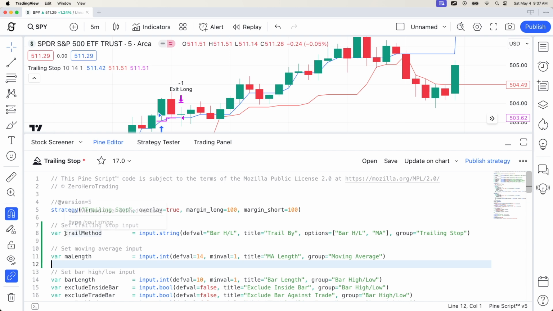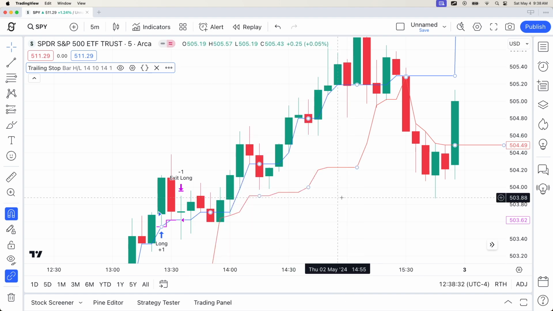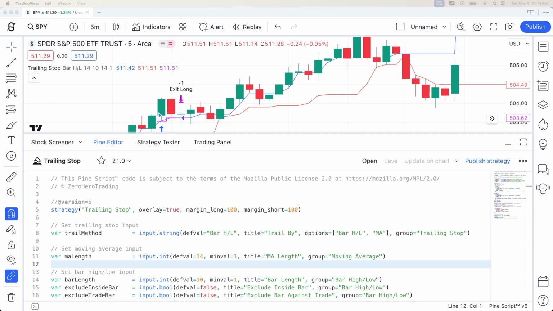So an input named trail method, so that we can choose between trailing by bar high low or by moving average. And an input called MLNs to set the number of bars to look back for the moving average. Let's save and check our script settings. So the optional input looks good, and our MLNs that we can choose to be 9 or 14 or whatever. Looks good. We'll now use a moving average in our code.